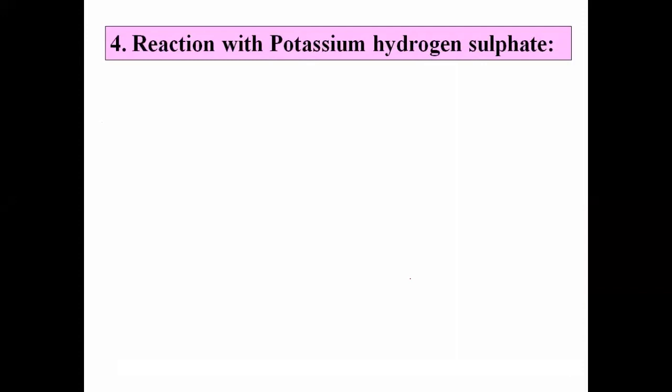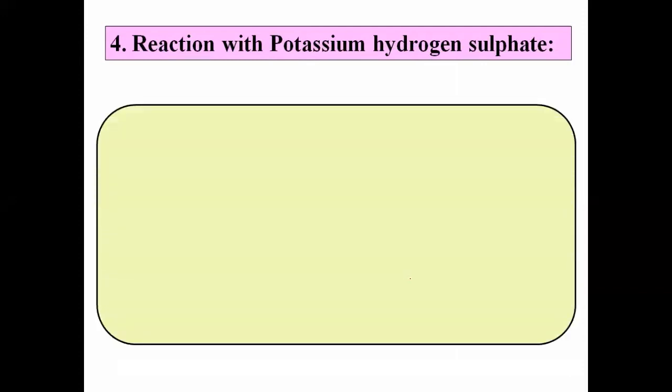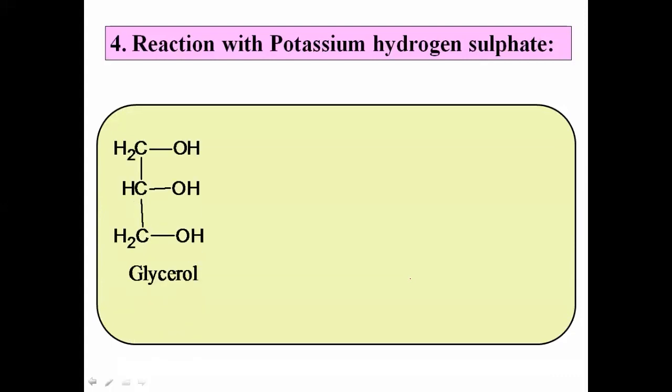Potassium hydrogen sulfate, KHSO4, is an example of a dehydrating agent. Now let us see our glycerol. When it reacts with potassium hydrogen sulfate, what happens here? It undergoes dehydration. Dehydration means there is a loss of water molecule. In this reaction, there is a loss of 2 water molecules. 2 water molecules come out of it.